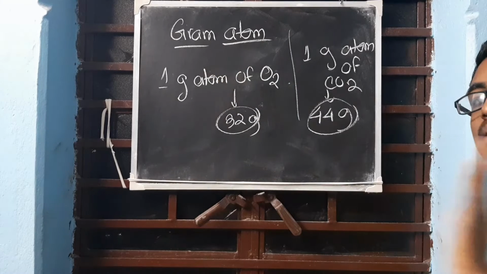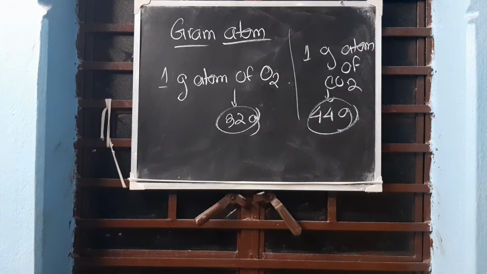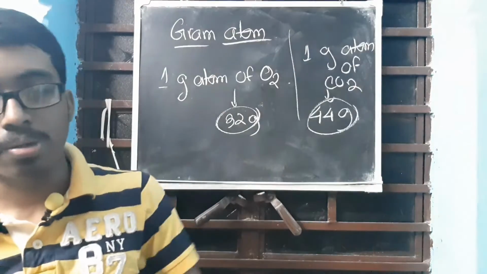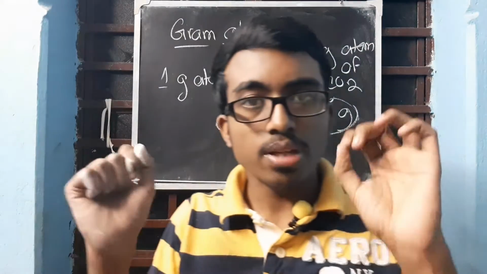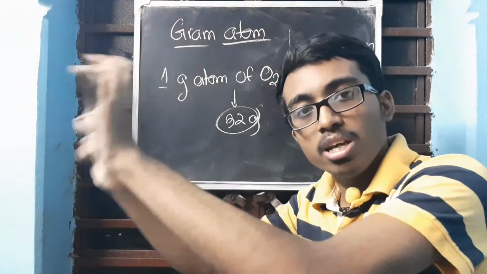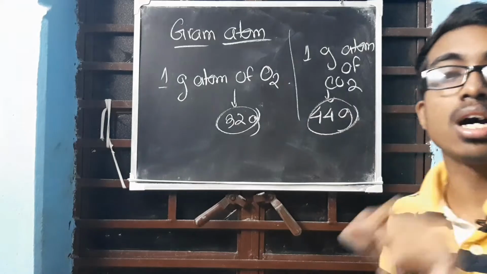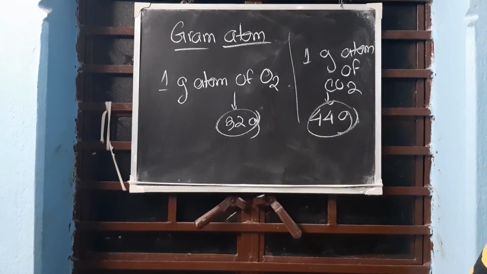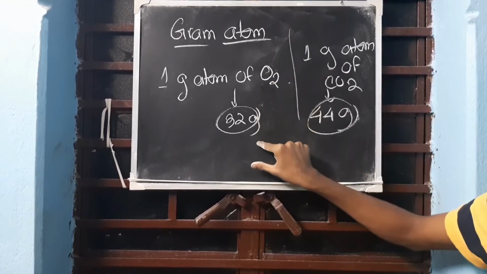So 1 gram atom means the quantity of the element that will weigh equal to the atomic mass. Clear? Quantity of the element that will be equal to its atomic mass is the gram atom. Understood? This is dioxygen, so 32 gram.